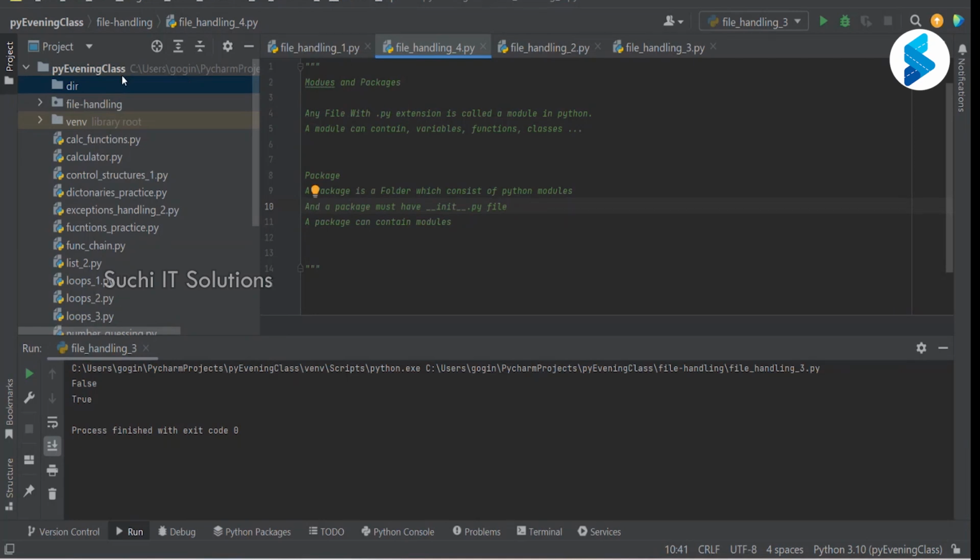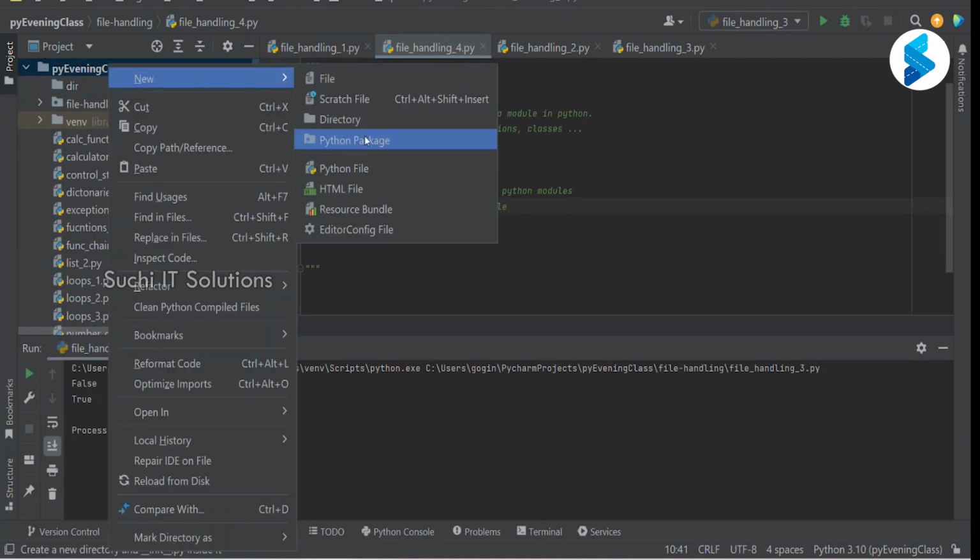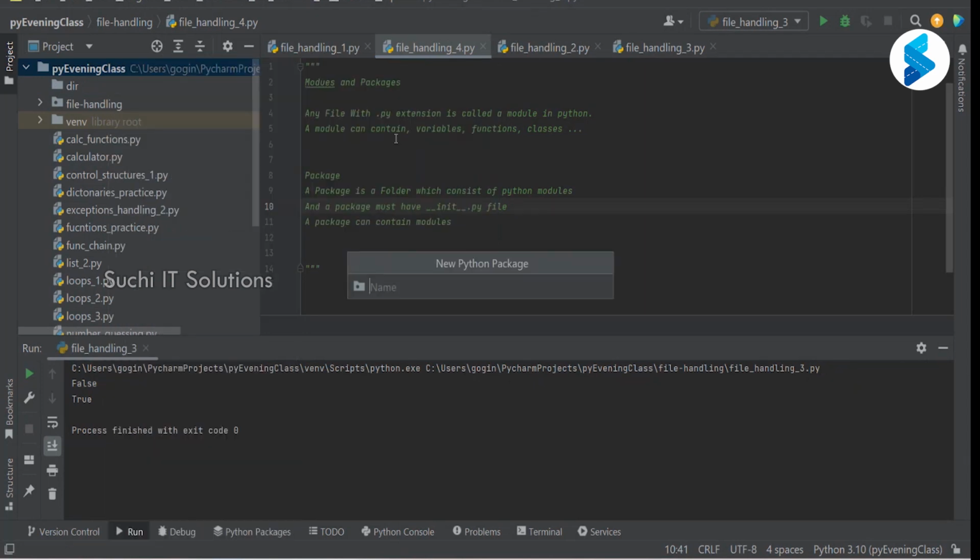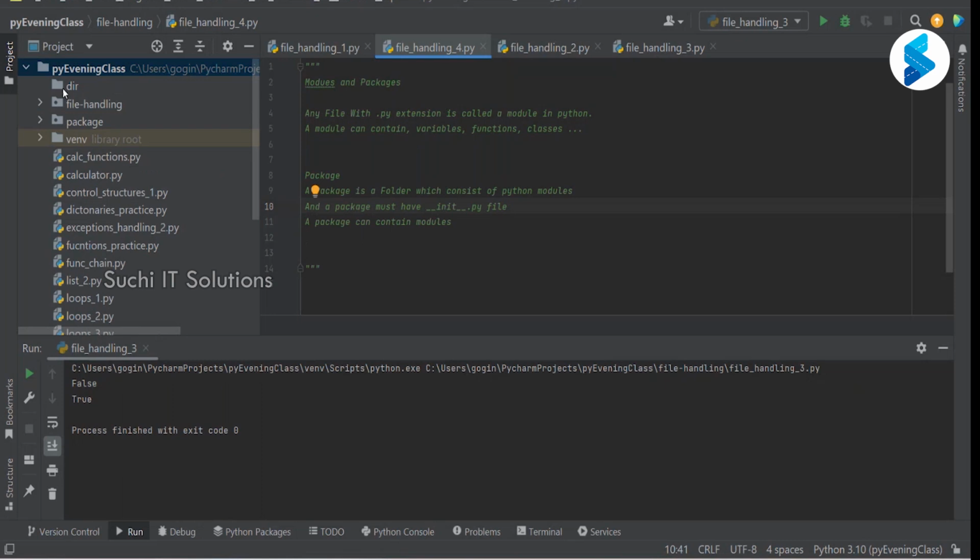And I'm going to create a new package. You see that there is something called directory, there is something called package. The directory has just created a folder. There is nothing in it. I can't even open it because there is not a single file in it.